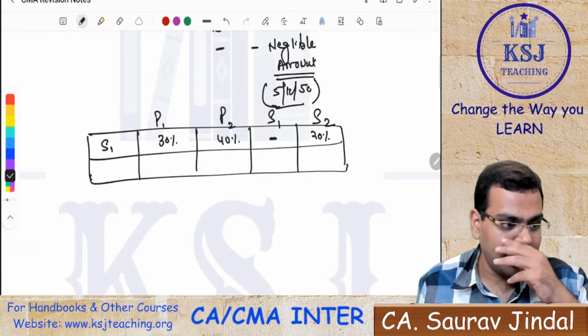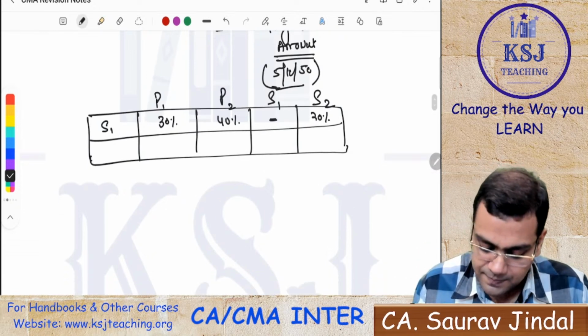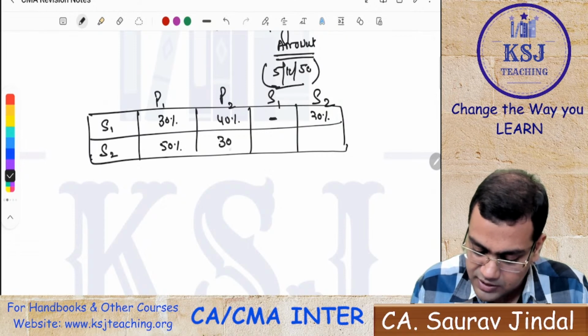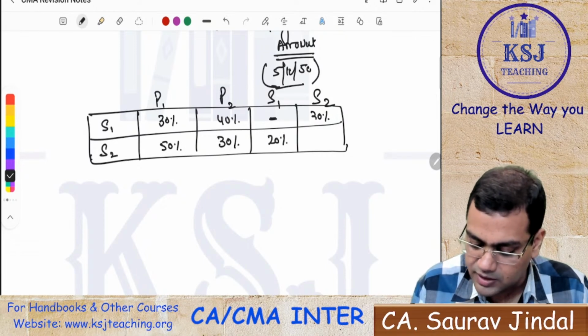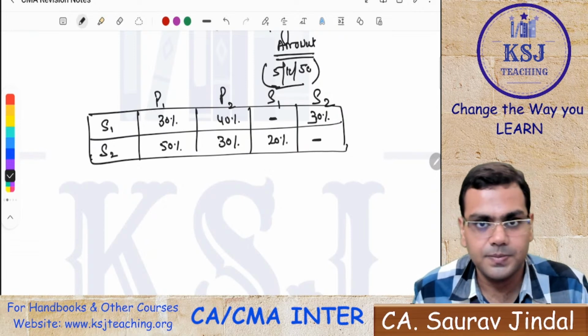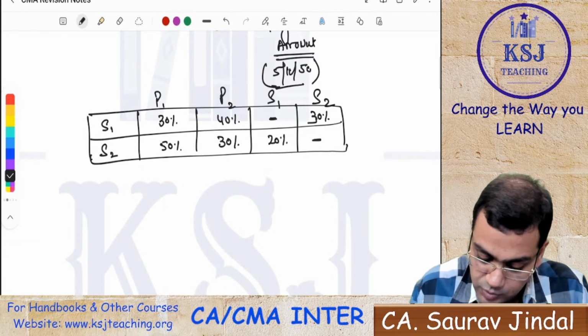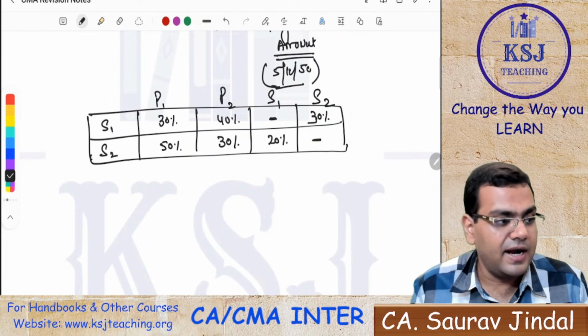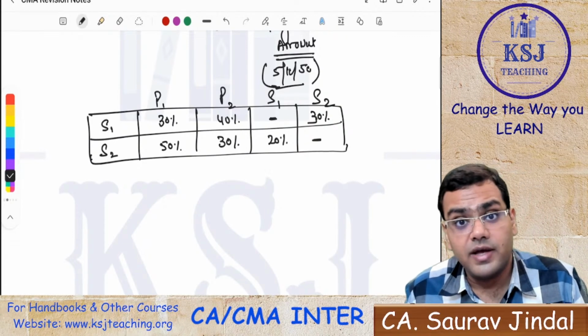Obviously, sir, S1 department will not give any services to itself, right? Then talking about S2, he says 50% will be given to this, 30% will be given to this and 20% is being given to S1. So these kinds of percentages will be given in the question. Now S1 is providing services to S2, and S2 is providing services to S1.